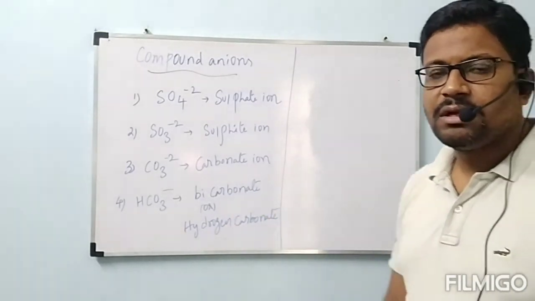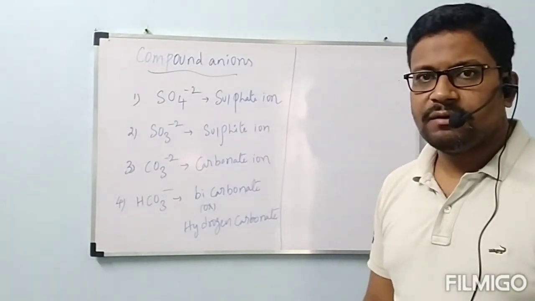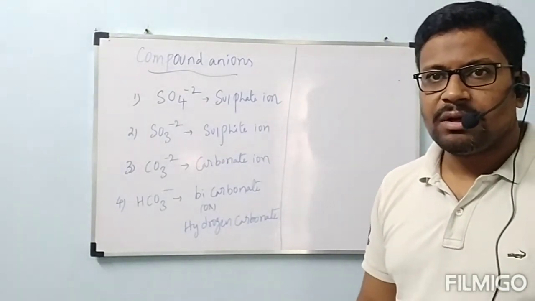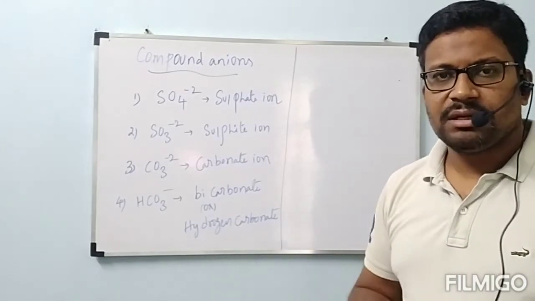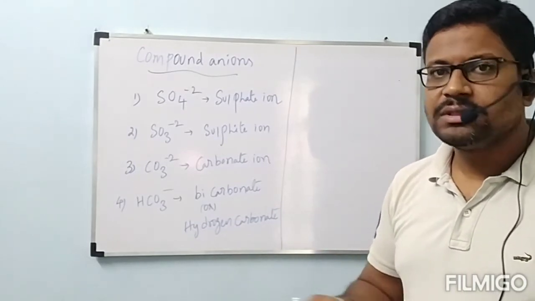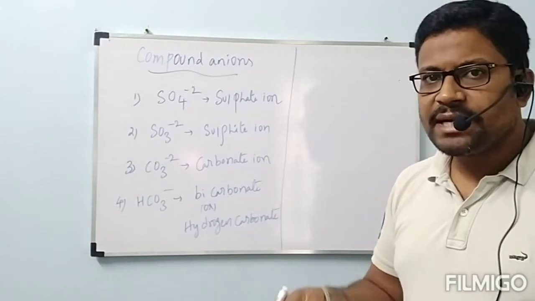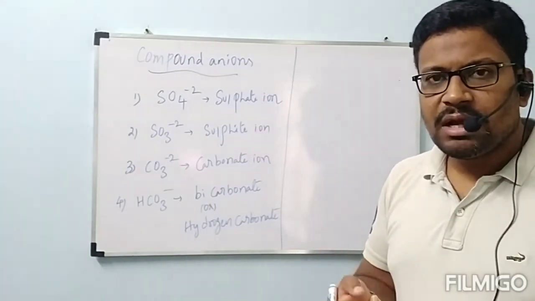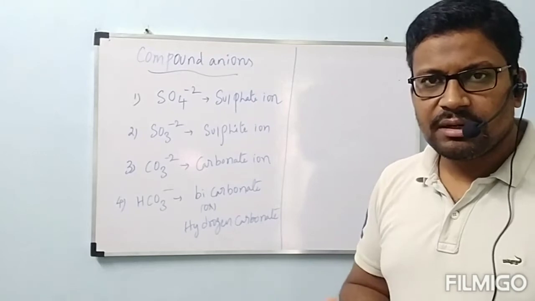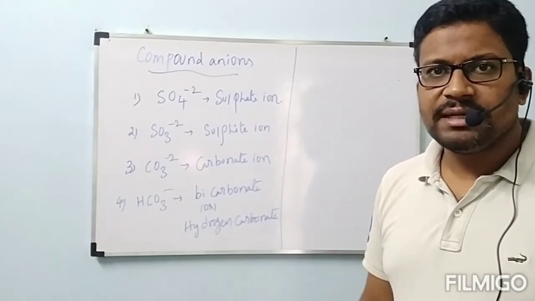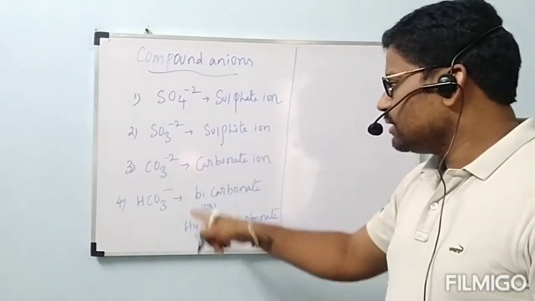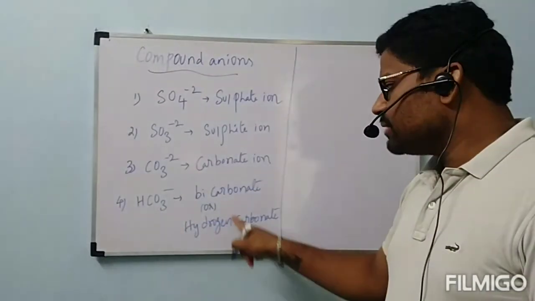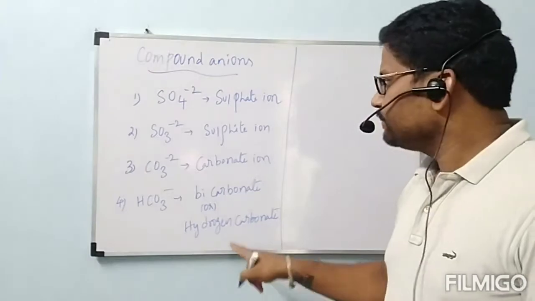What is the name of that one? Sodium bicarbonate, which is called baking soda. We use it in our kitchens also for getting puffiness in cakes. When it is added, carbon dioxide is released and it is trapped in the food material. Because of that, the food material gets puffiness. This bicarbonate is also called hydrogen carbonate.